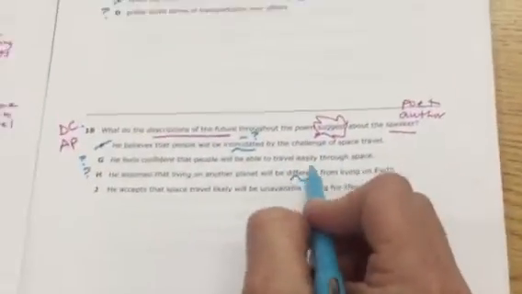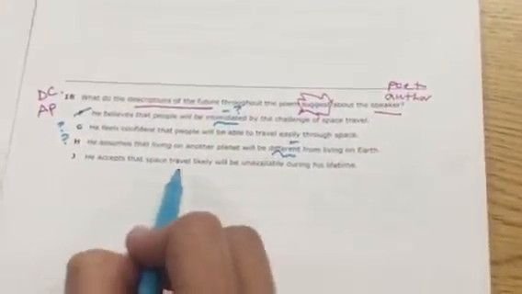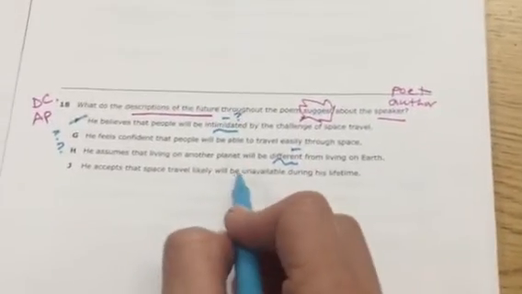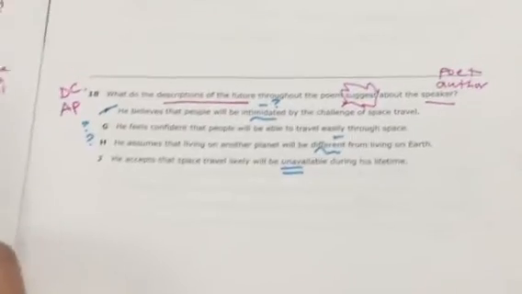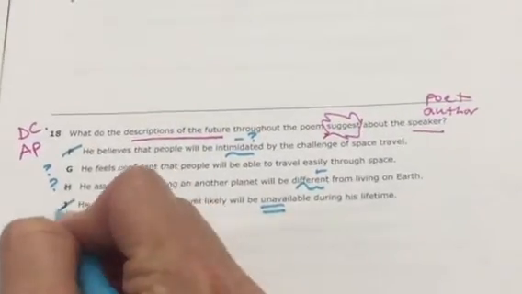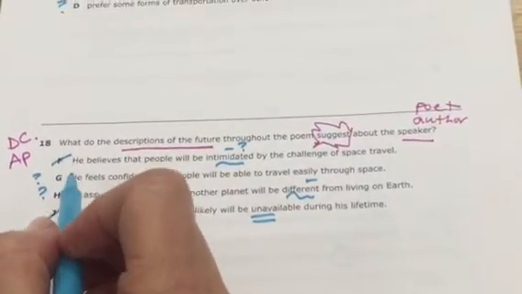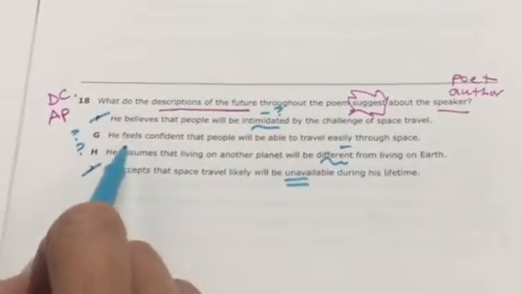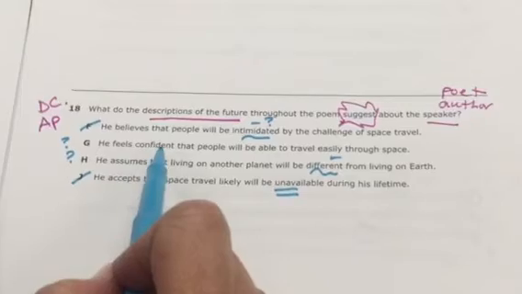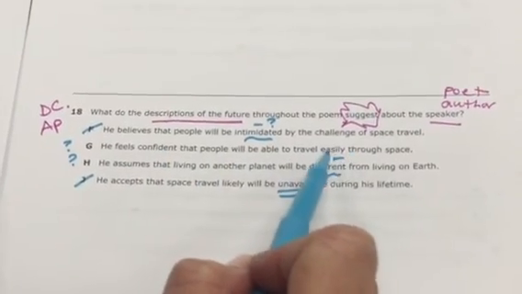It will be different. He accepts that space travel will likely be unavailable during his lifetime. No. Does he say this is not going to happen when I'm here? No. He doesn't say that part. So it's going to be between G and H. Which do you think is the best answer? G. Okay, he feels confident that people will be able to travel easily.